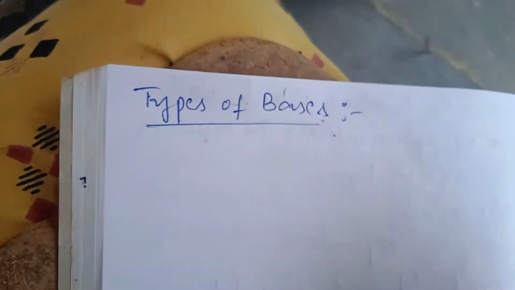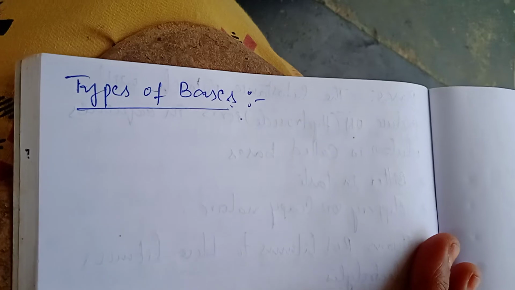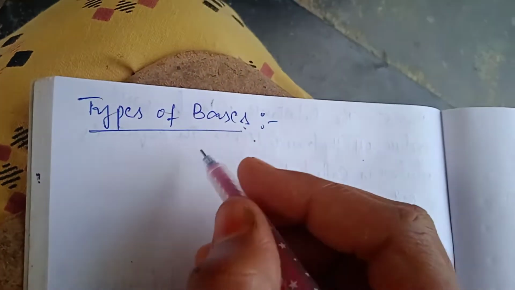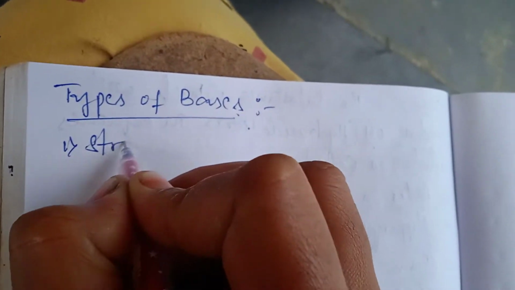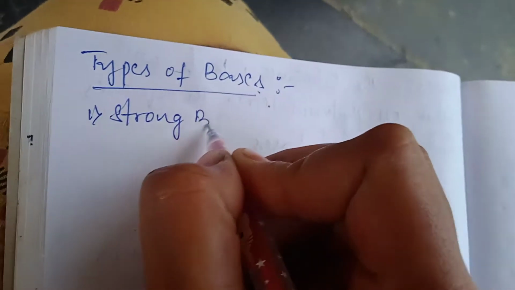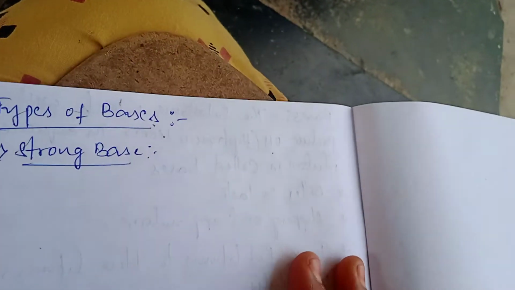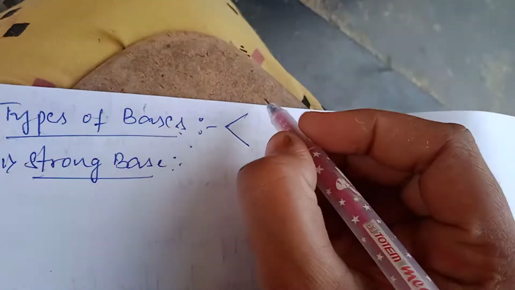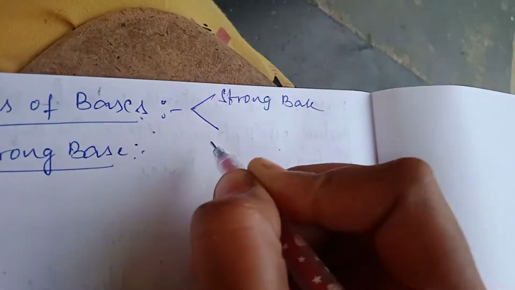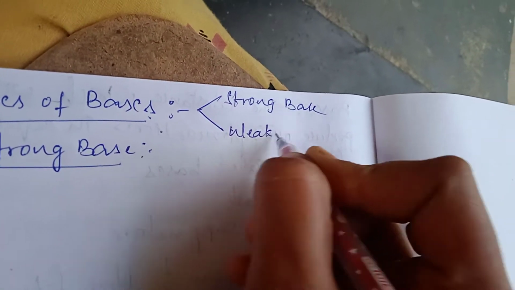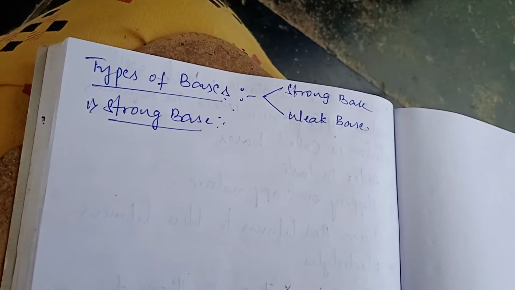How many types of acids we were having? Two types, strong acid and weak acid. So same way, bases are also classified into two types. One is strong base, second one is weak base. Let us discuss about what is the strong base and what is the weak base.